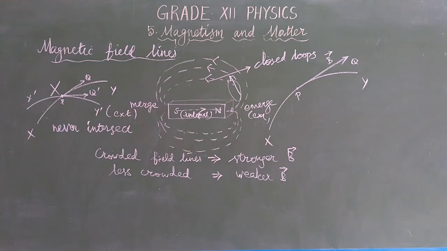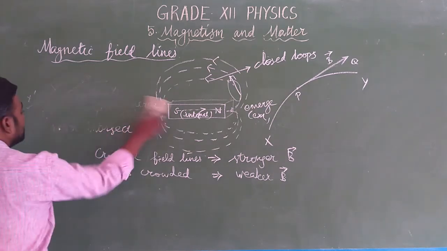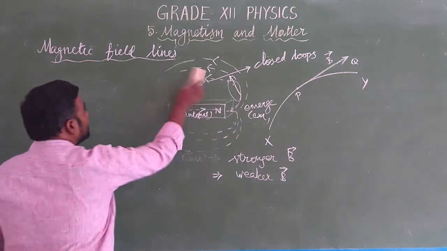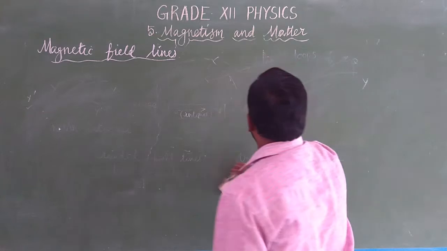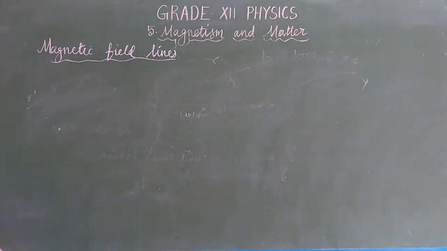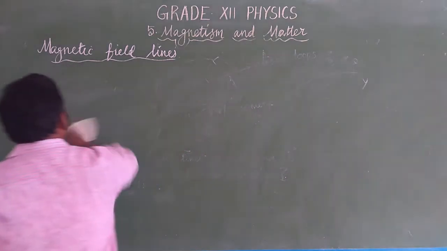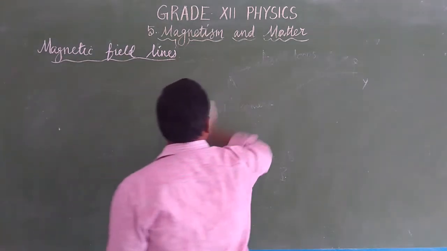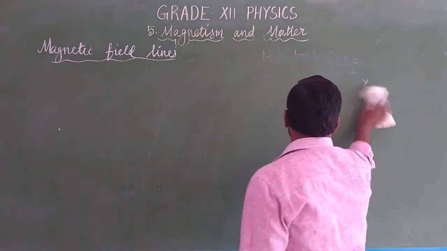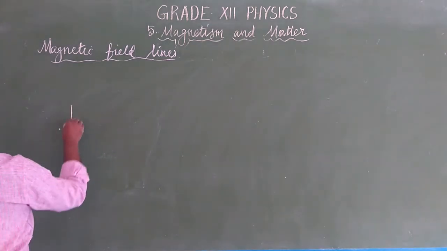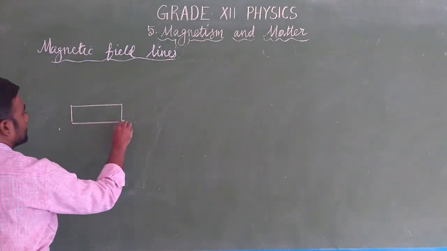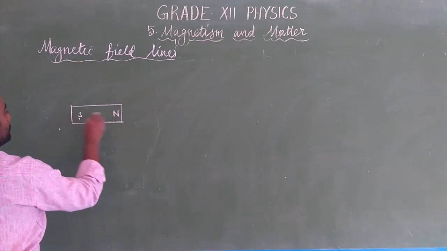The next one: how the field lines are in a bar magnet, how the field lines are in a solenoid, and how the field lines are in electric dipoles. What will the magnetic field of a bar magnet look like, then what will the magnetic field of a solenoid look like, and after that how will the electrostatic field lines look. First we have the bar magnet. For a given bar magnet, this is the north pole and this is the south pole.